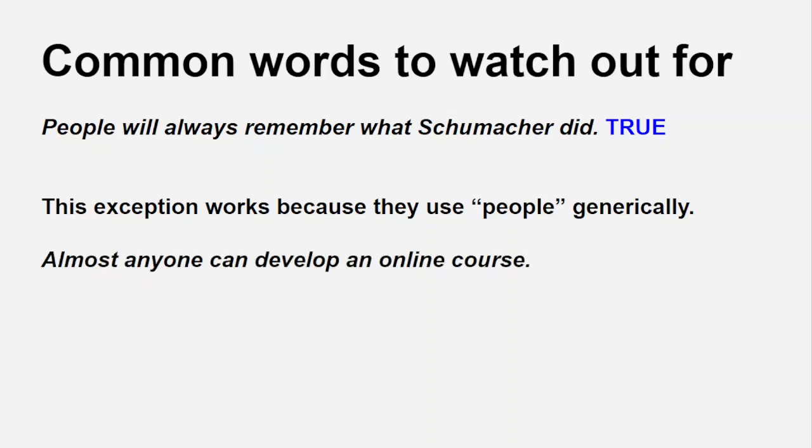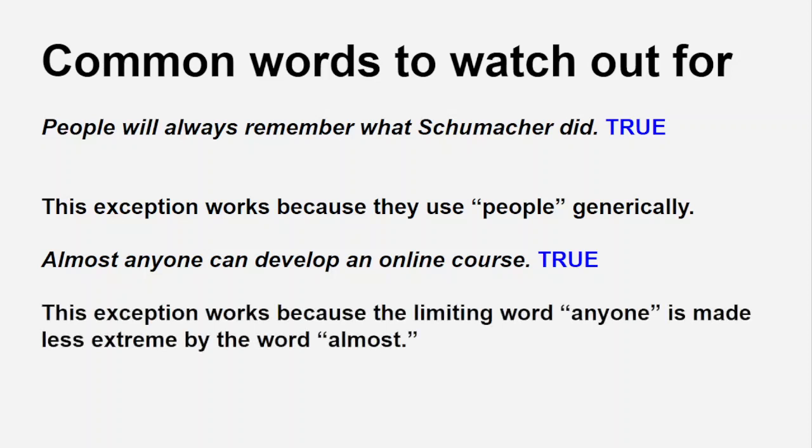Okay. Let's take a look at another example. Almost anyone can develop an online course. This contains anyone, thus it must be false? This one's true too. Why? Well, this exception works because the limiting word anyone is made less extreme by the word almost. So it's not really saying anyone. It's saying nearly, almost anyone, but not exactly that absolute.